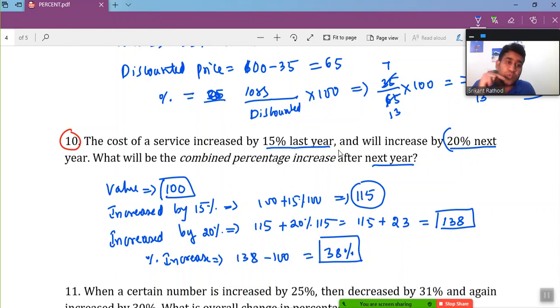Why? Because you are calculating the 20 on the initial value only, not on the value increased after the first year. So please go step by step, and don't add or subtract the percentages together and then solve. The value got increased by 38% in these 2 years.